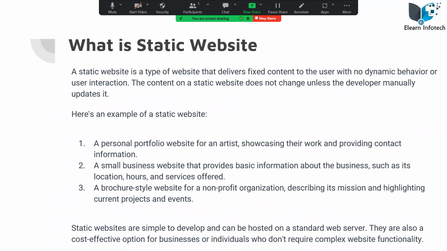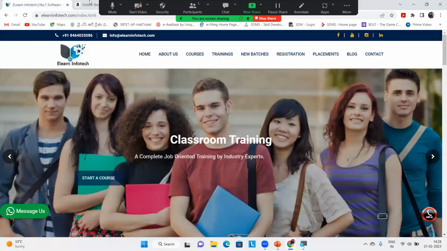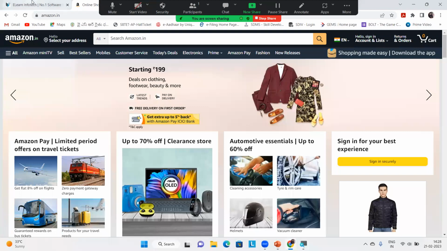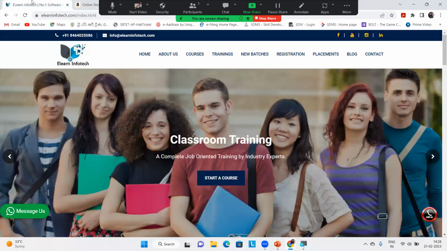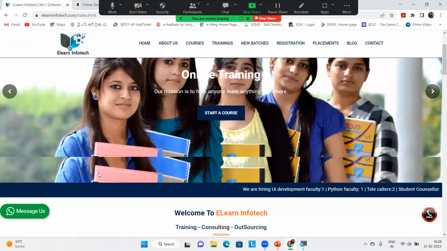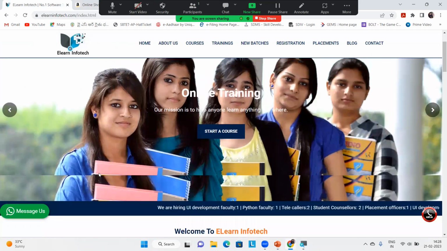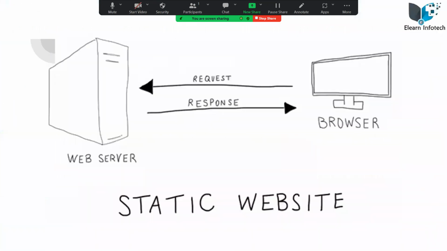As we discussed, there is also the static website. What does a static website mean? A static website is a type of website that gives you fixed content. As I told you, this one is fixed content. If I log into Amazon, it gives me some separate information; it doesn't show my orders to you, right? But if you log into ELearn InfoTech, it gives you the same information. So no need to worry about it. You will learn everything day by day.